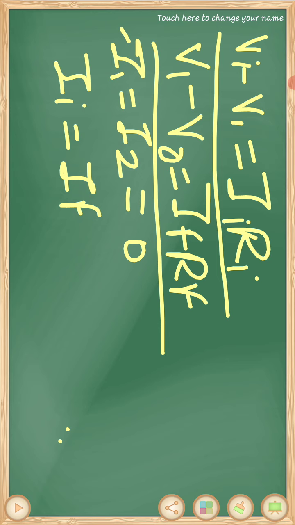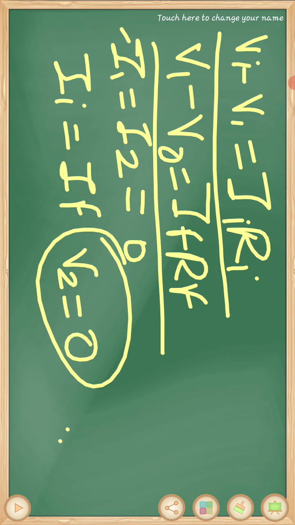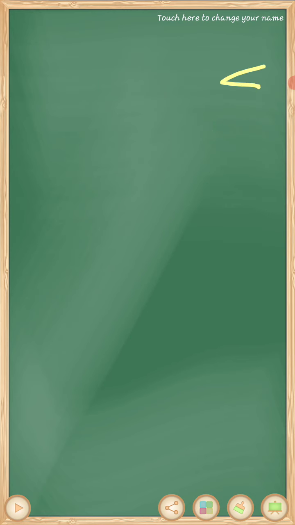So 0 volt appears at the non-inverting terminal. That means here V2 is equal to 0, because V2 is connected to the ground. Ground voltage is the 0 volt. So V2 is equal to 0. Hence V1 is equal to 0, because the non-inverting terminal is also connected to the ground, so the ground voltage